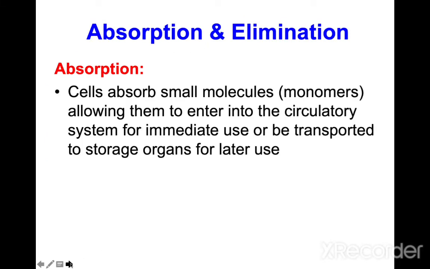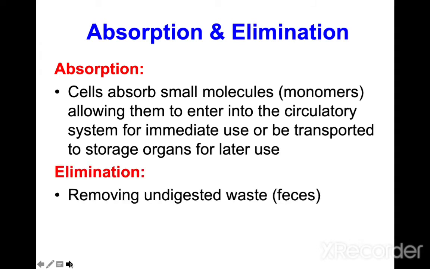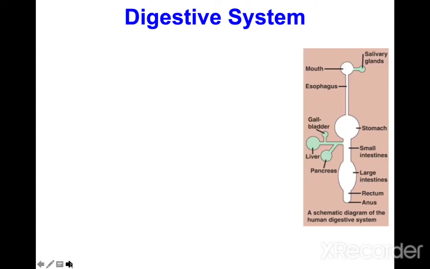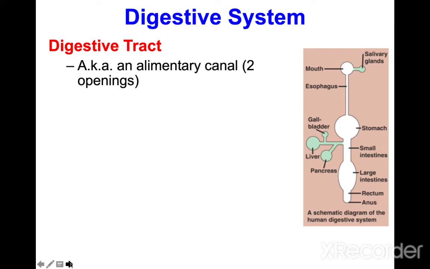Now, absorption and elimination. Absorption is when cells absorb small molecules like monomers and allow them to enter the circulatory system for immediate use or be transported to storage organs for later usage. Elimination means removing undigested food, waste or feces. The digestive system consists of two parts.